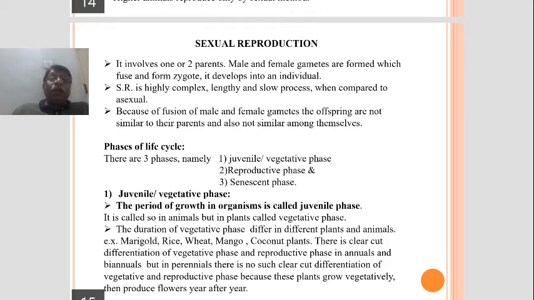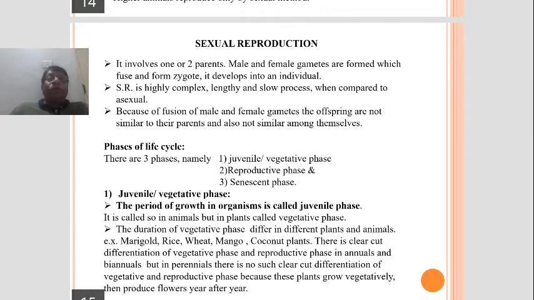Fertilization must take place. Then the zygote is formed, and the zygote develops into a new plant. That is why it is a slow process. Sexual reproduction is a complex, lengthy and slow process if we compare with the asexual one.